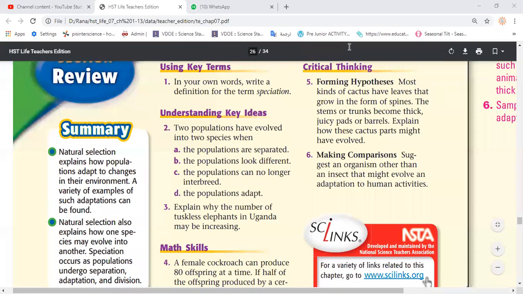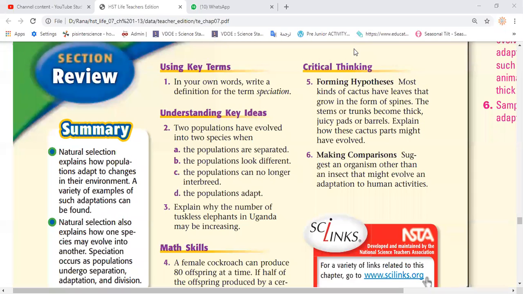So, in your own words, give your own definition for the term speciation. Who can answer this question, guys? Raise your hand if you know the answer. Yes, Jana. The new formation of species according to evolution. So good. Formation of new species because of evolution. That's good. What else? Yes, Hannah.